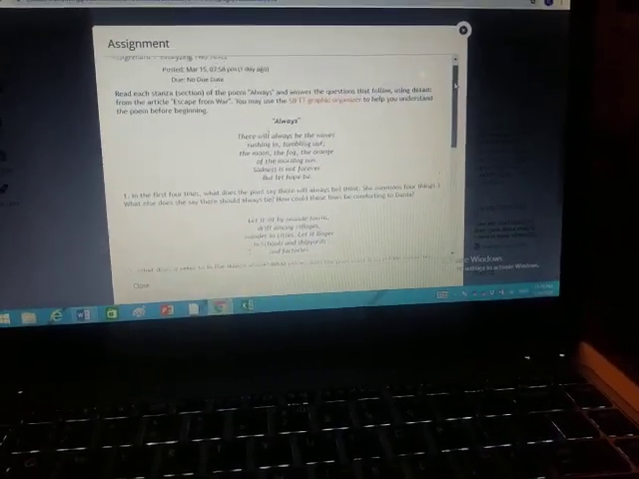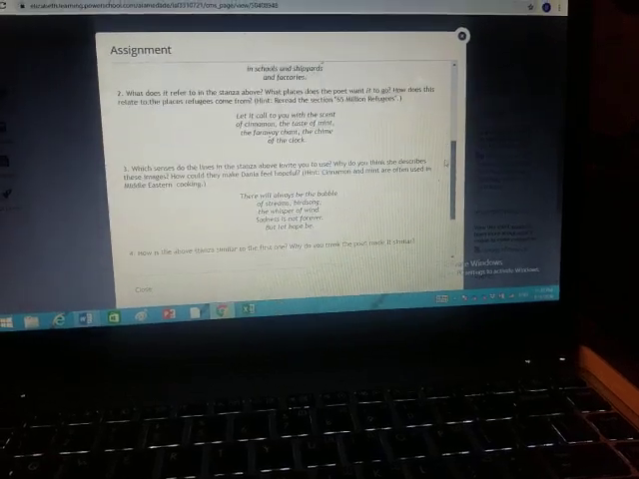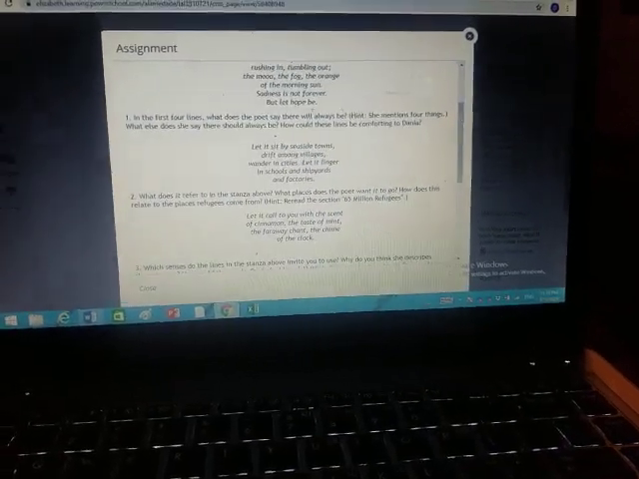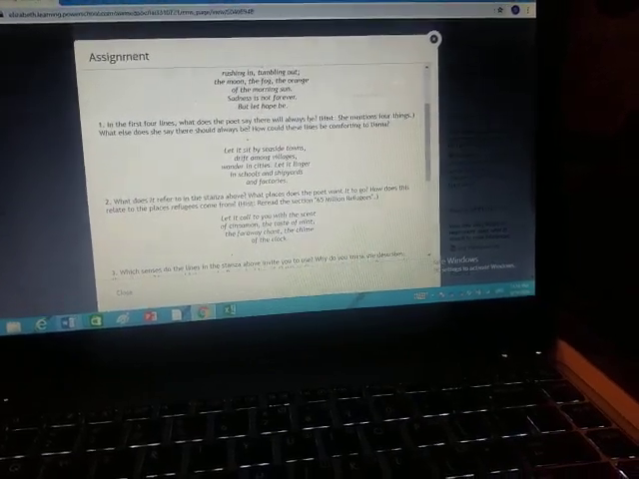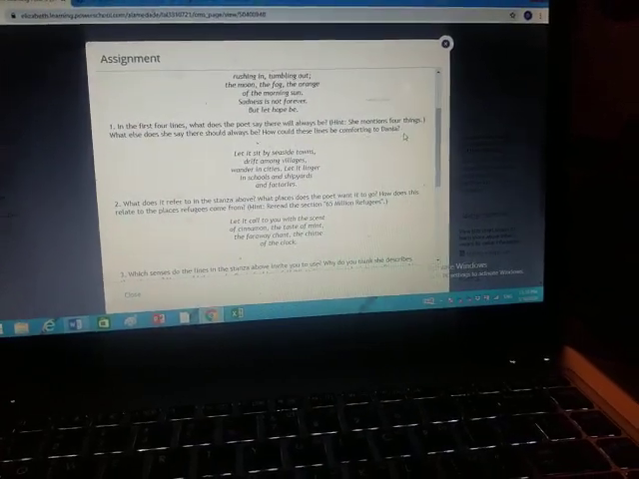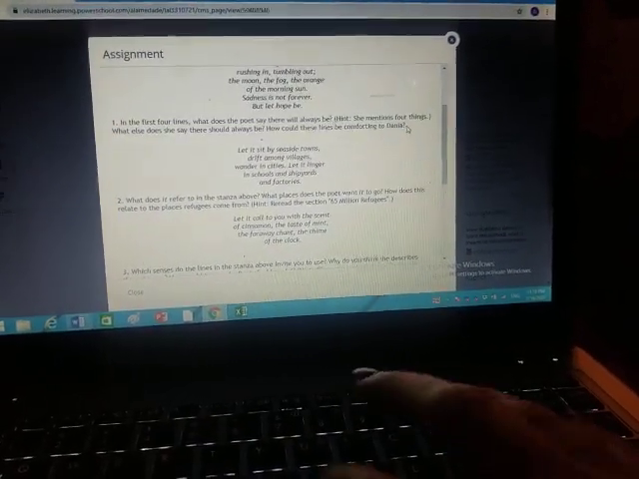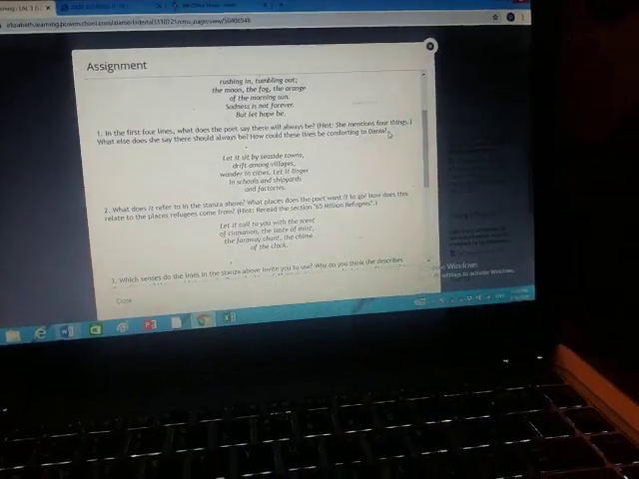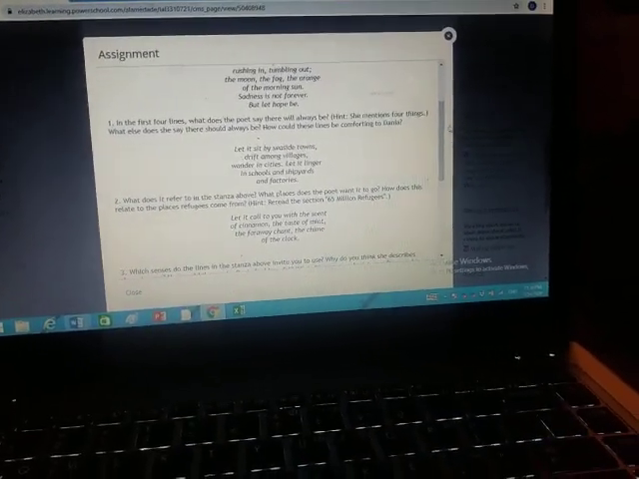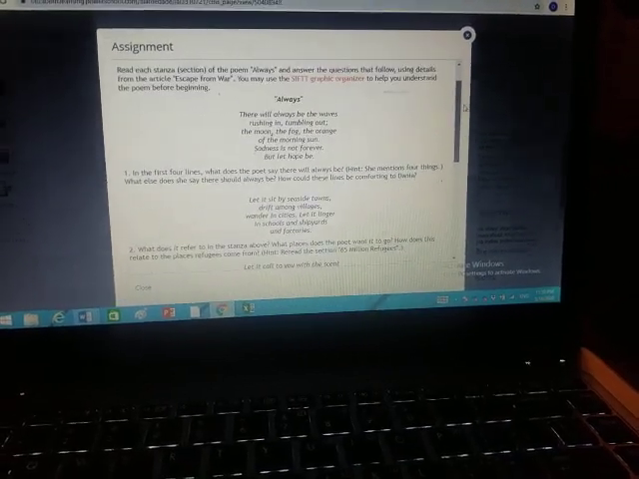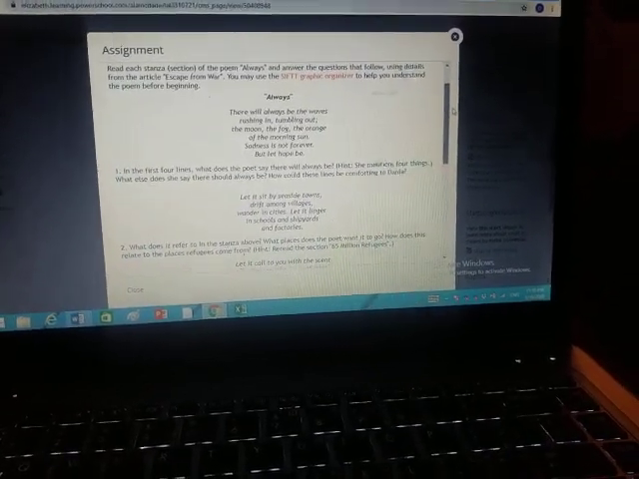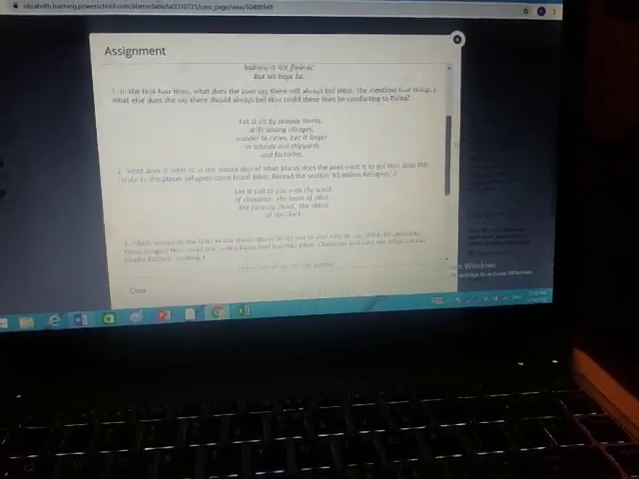In this document, it has questions. It says, in the first 4 lines, what does the poet say there will always be? And they give you hints and everything. However, you're going to notice that you can't type in this. So we're going to have to copy and paste all of this onto a Word document. Some of the assignments are easy where you could type right into them and submit it from there, but this one's not, so it's a little frustrating.